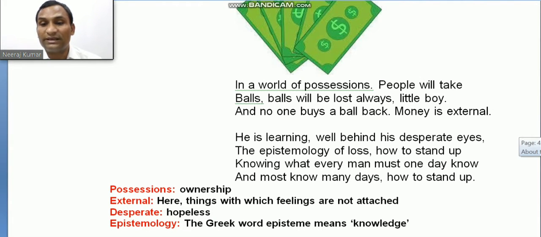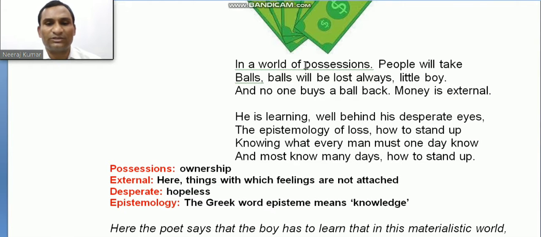So next, first of all, we are going to do the word meanings of this stanza. Possessions mean ownership, the things we have, which belong to us. External means here the things which are not attached with us. So money is also an external thing. Money is not important, I think, and relationships are important.